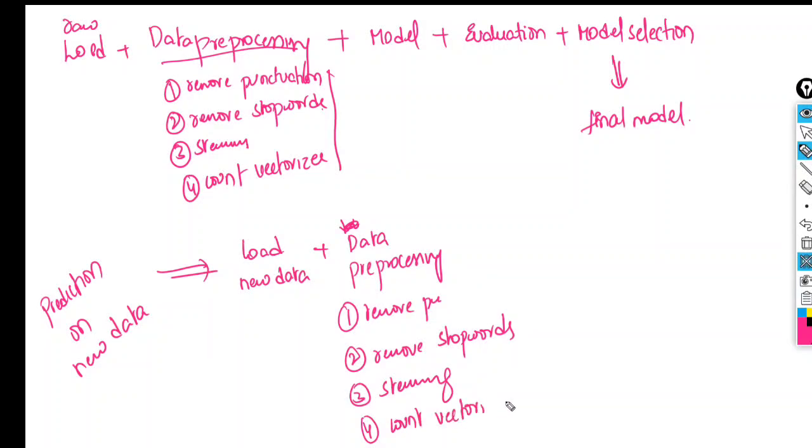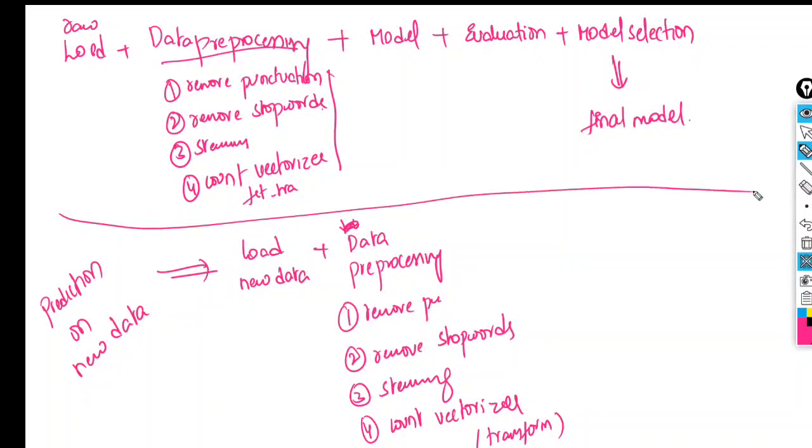Whatever vectorizer you have used, you have to use the same vectorizer. We can't change the vectorizer. On the training data we do fit and transform, but here we do only transform. That is the only difference. Whenever you are doing the training on the original data, we do fit and transform. On the new data, we do only transform.